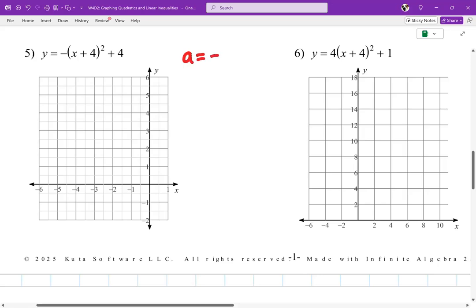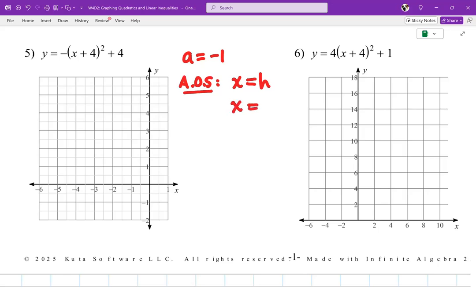I know that A is -1. Remember, that's kind of like my slope, right? Down 1 over 1 in both directions, okay? So A is -1. Now, my axis of symmetry, that's just x equal to h. What's my h value? It's, well, 4, but -4, right? It's the opposite of what you see inside the parenthesis. So notice I didn't have to calculate anything. And then I got to know my vertex.